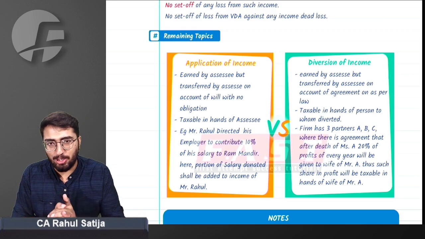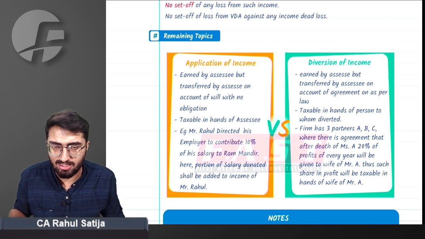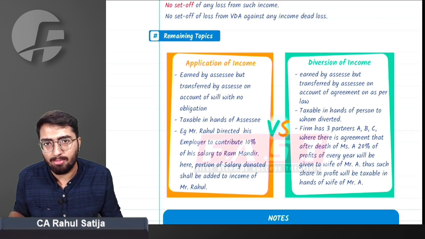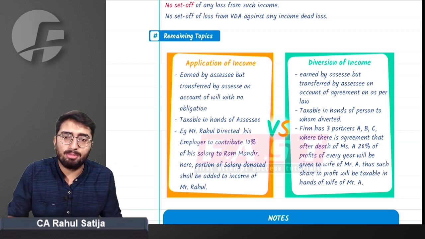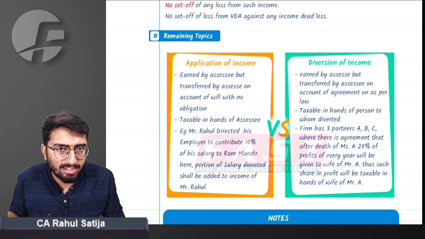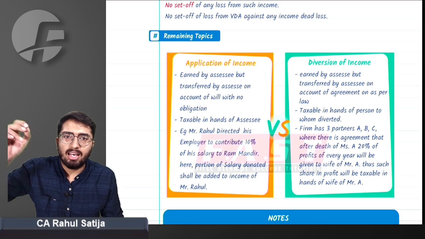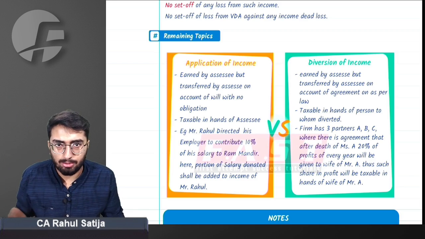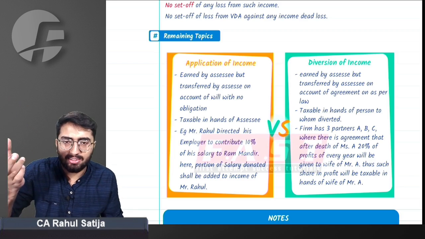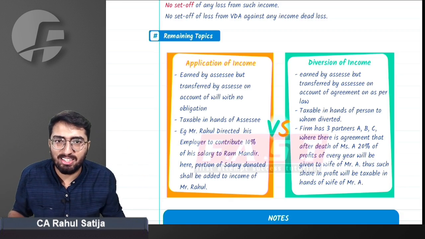Before switching on to the next topic, I must tell you a major concept, very important concept for the exam. It can come for 1 mark in your MCQs, so you must be aware of this fact. Difference between application of income and diversion of income. Just imagine an example. Sarthak sir pays me salary every month. I asked Sarthak sir to donate 50% of my salary to Tirupati Balaji Trust.